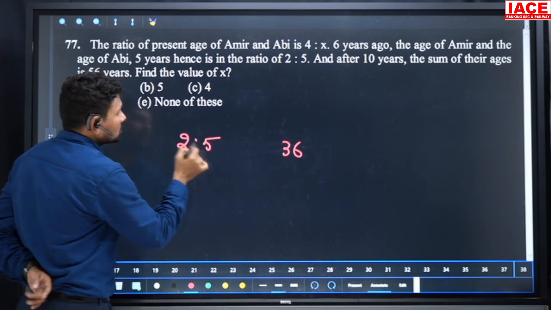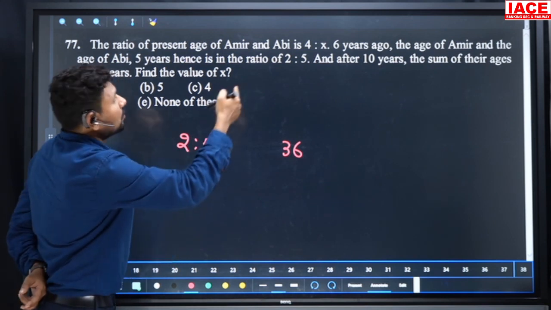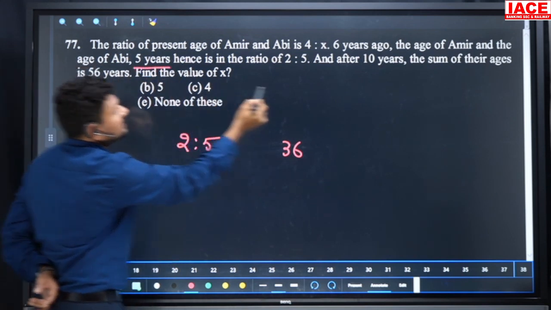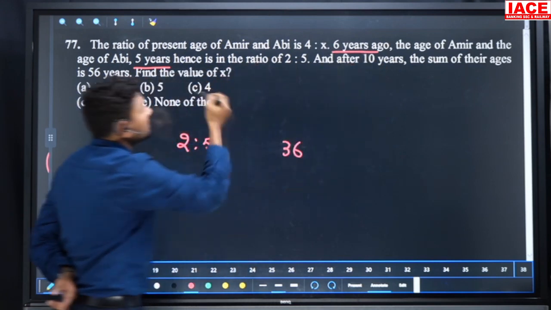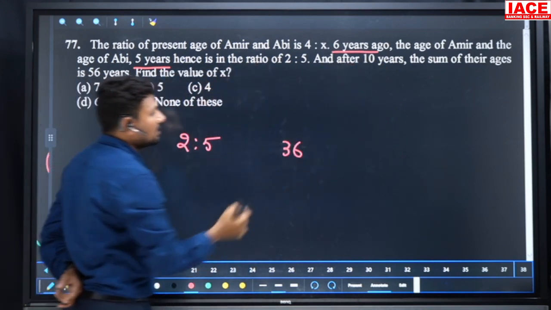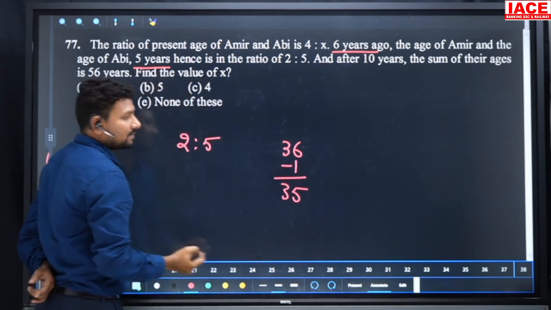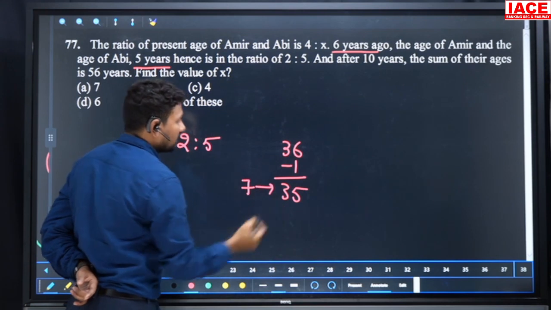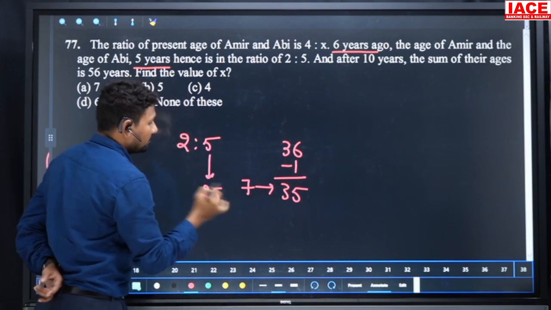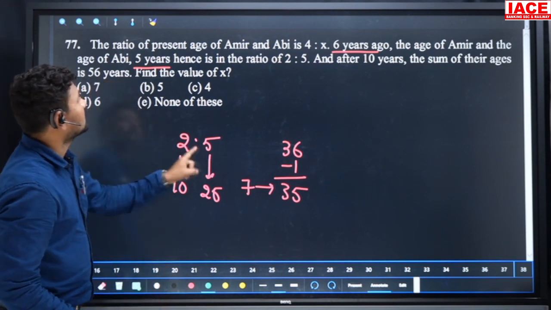And look at this ratio, what is it? This ratio is 6 years ago and 5 years hence. Six years ago and 5 years hence means minus 1. Minus 6 years back and 5 years after is minus 1. The minus 1 will be removed, so it is equal to 35. 2 plus 5, 7 parts. 7 parts is equal to 35. 5 parts is equal to 25. 5 twos are 10. Then look, this is the first person, this is the second person.